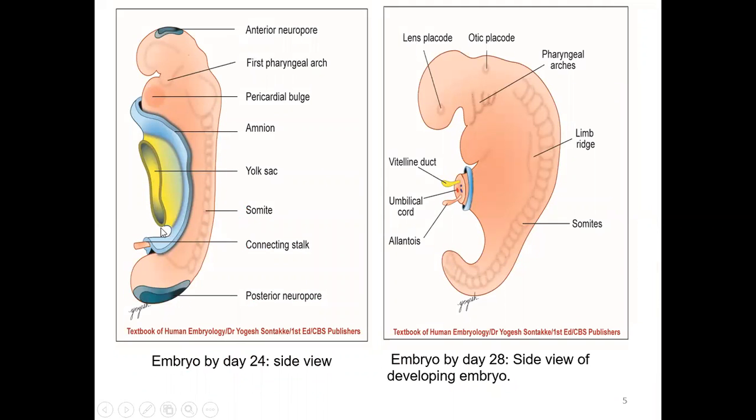So this is the look of an embryo. Over here, this is the yolk sac. This one is the amnion. This one is our developing embryo. Mainly, this is the mesoderm, which you are seeing. So this is the anterior neuropore. The neural tube has been taken inside. And this is the pericardial bulge. This one is the yolk sac. These are the somites. Somites are developed from the paraxial mesoderm. And this one is the connecting stalk. This one is the posterior neuropore. Over here, the neuropores have been closed.